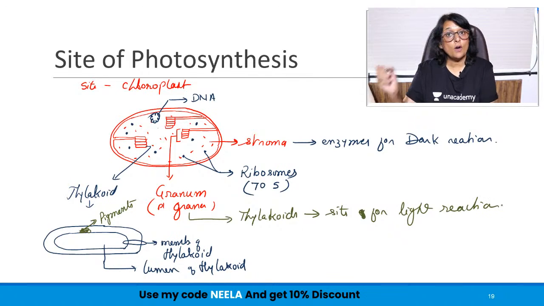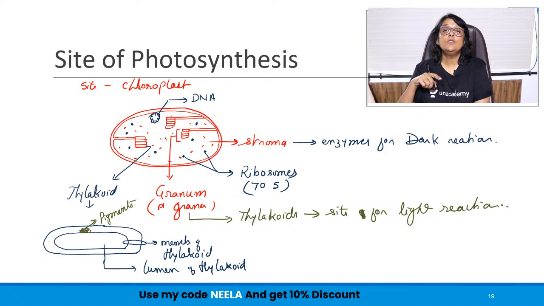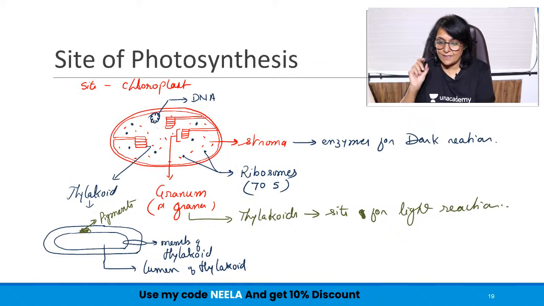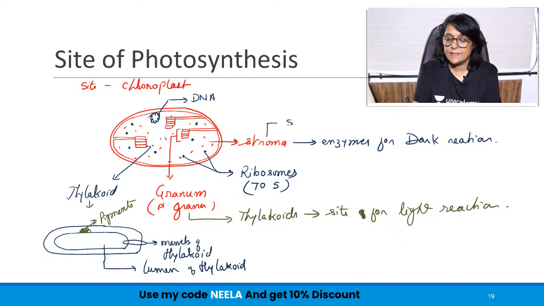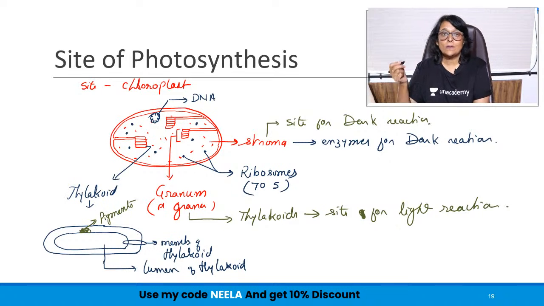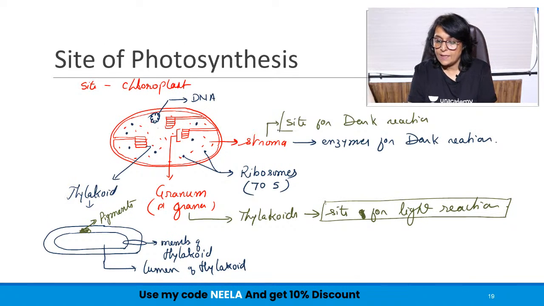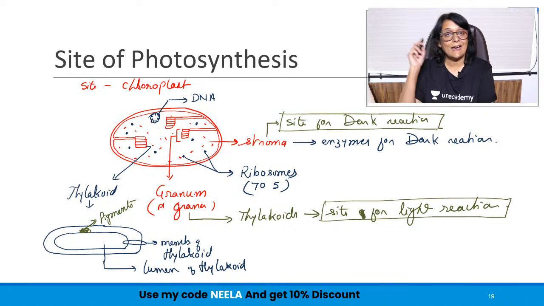So when we talk of chloroplast as the site of photosynthesis, we need to know where exactly light reaction takes place and where exactly dark reaction. So stroma is the site for dark reaction, and grana or thylakoids are the sites for light reaction.